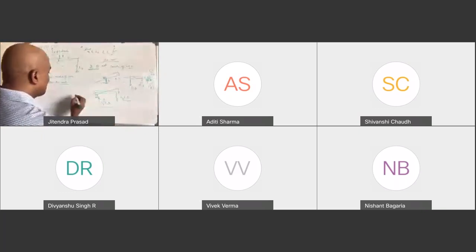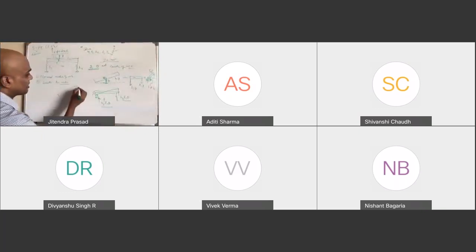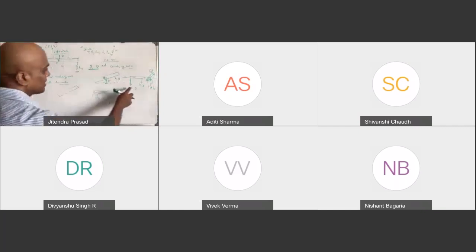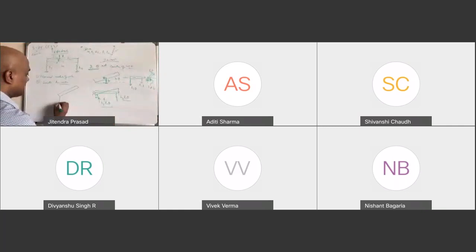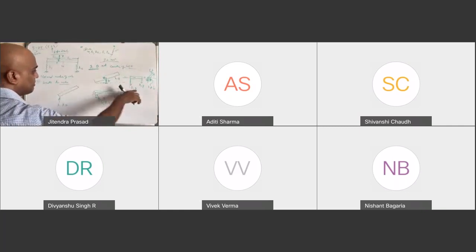So total force, if you look at the rotated one, we can write the upward force will be K1 L1 theta minus K1y, because this is upward, this is downward.